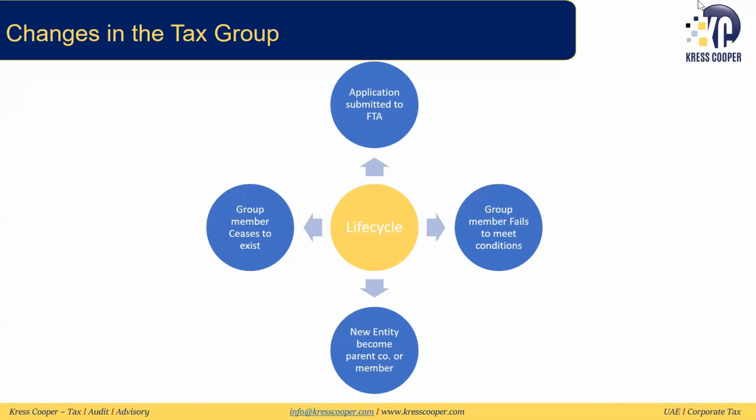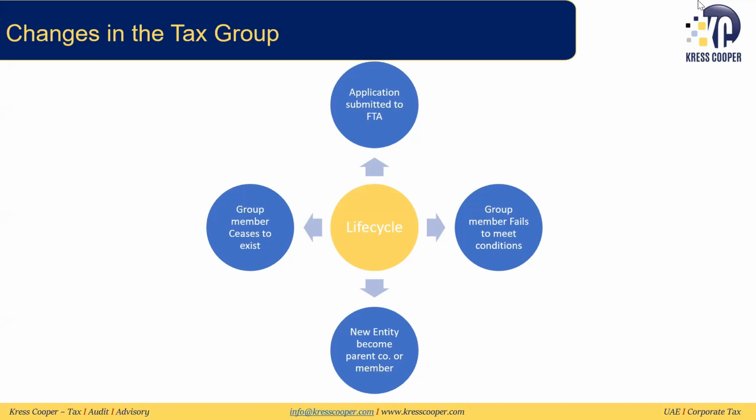Then we discussed the life cycle of a tax group. We said that if any new application has to be submitted to the FTA for, let's say, a new subsidiary joining, then the parent company will need to do this with the subsidiary. If a group member fails to meet any condition, and these are mandatory conditions, that company has to leave the tax group if they are not meeting the conditions which we discussed in Article 40, and they need to do it within 20 days.